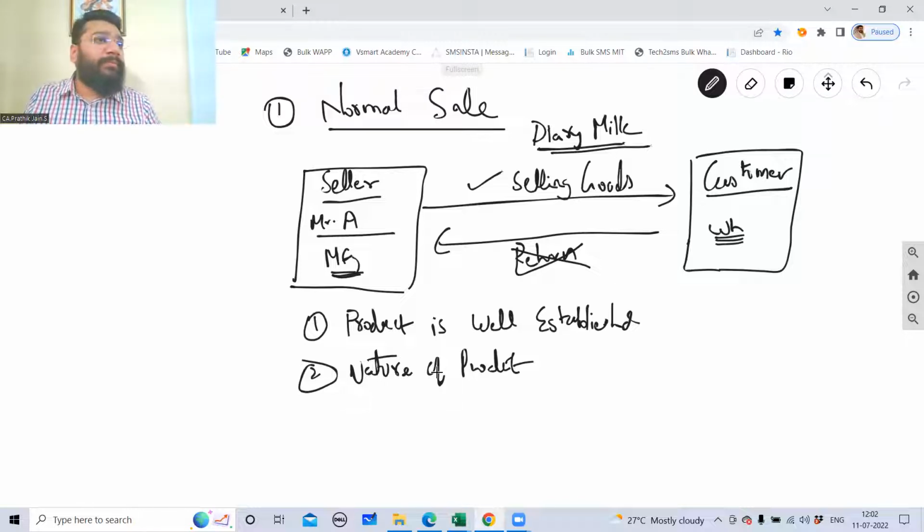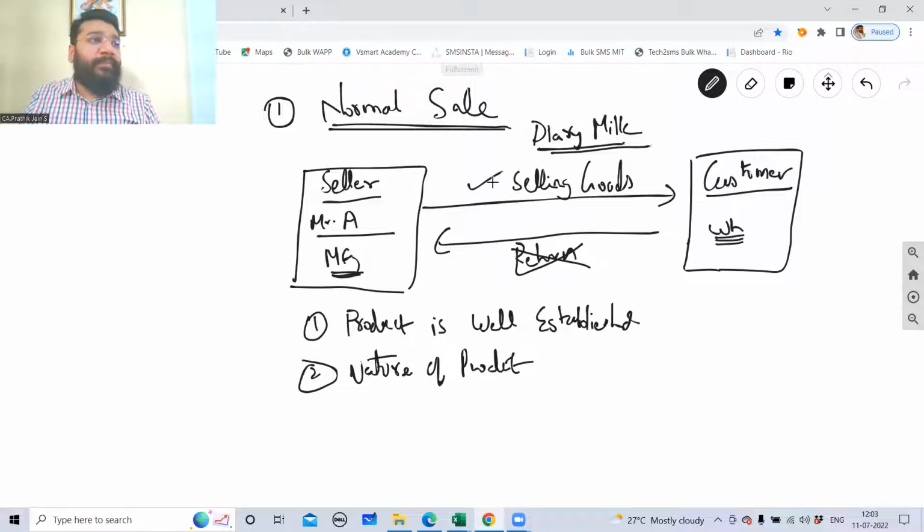Example, what can we give for this? Vegetables you take home. If you don't like them, can you go and tell the vegetable shopkeeper, I don't like this, so I'll return it to you? So there are certain natures of products. Once you buy it, you cannot return it. Those are the businesses which I call a normal sale, where once you sell the goods, there is no return policy. There's no return policy at all.